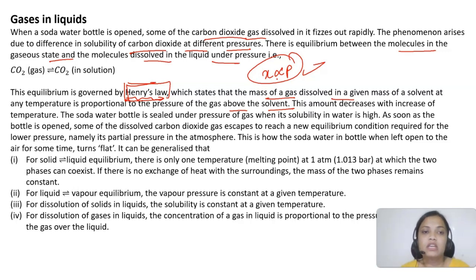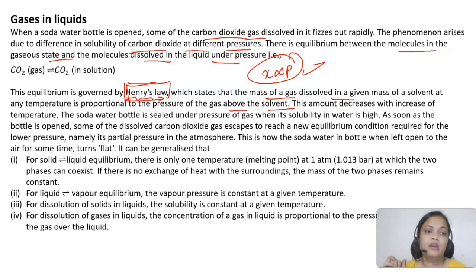So what happens in the case of a soda water bottle? It is sealed under high pressure when its solubility in water is high, but when you open it, some of the dissolved CO2 gas will escape and it will reach a new equilibrium condition for lower pressure. That is how after some time your cold drinks also turn flat. There is no fizz, nothing, because all of the gas dissolved in it has been removed. So it goes out.